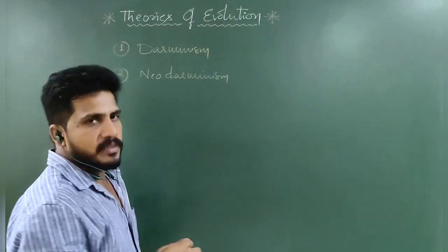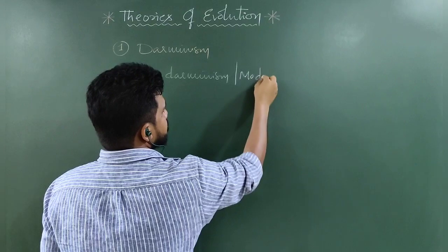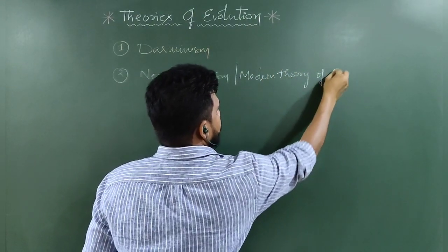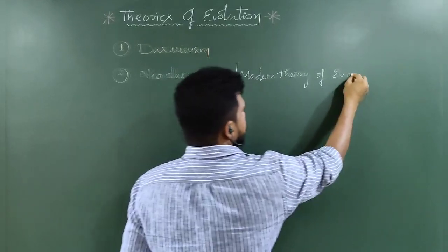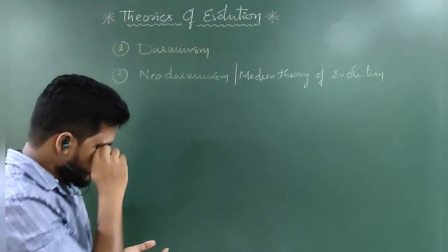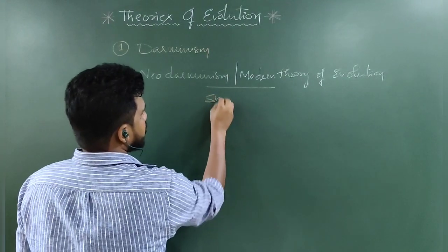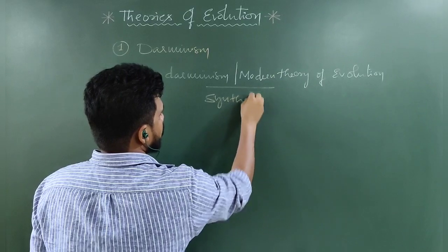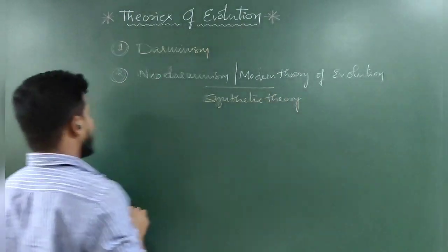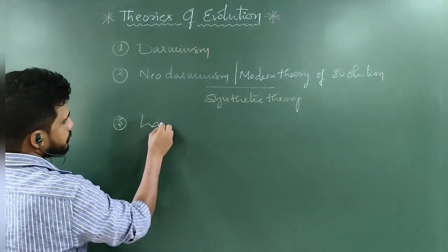This Neo-Darwinism is also called the modern theory of evolution. Another name for the modern theory of evolution or Neo-Darwinism is the synthetic theory. The third theory is Lamarckism.